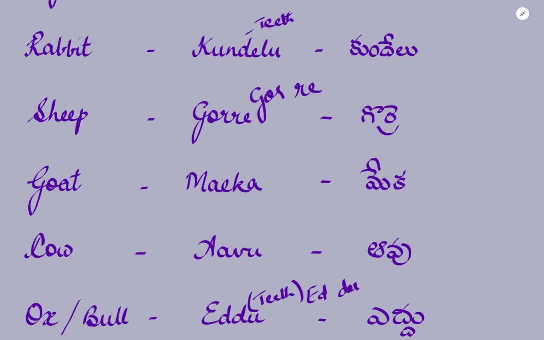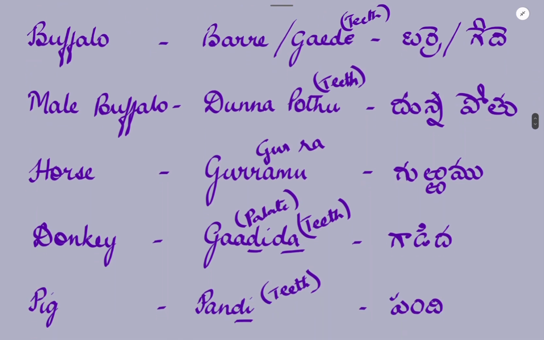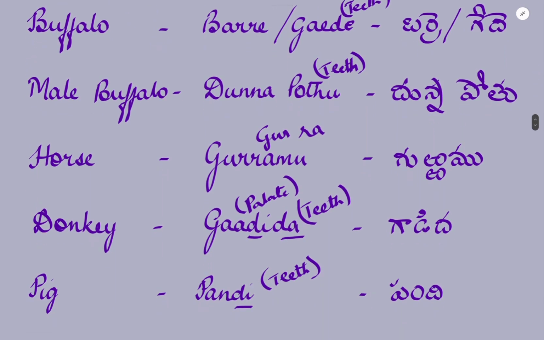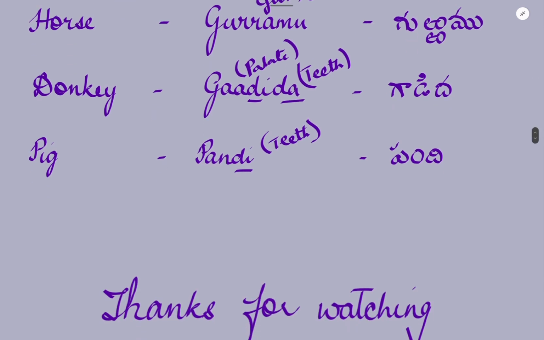Ox or bull, Eddu. Buffalo, Barre, Gede. Male buffalo, Dunnapotu. Horse, Gurramu. Donkey, Gadida. Pig, Pandi. That's all for now.